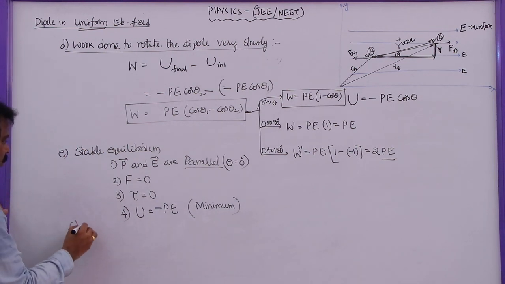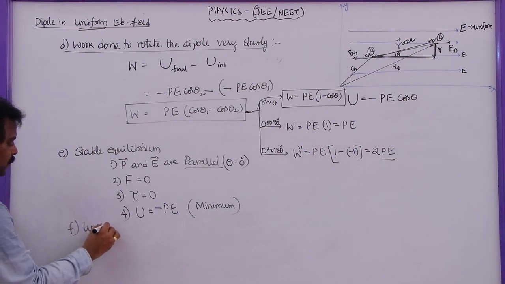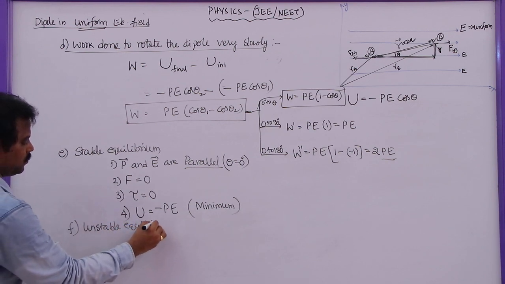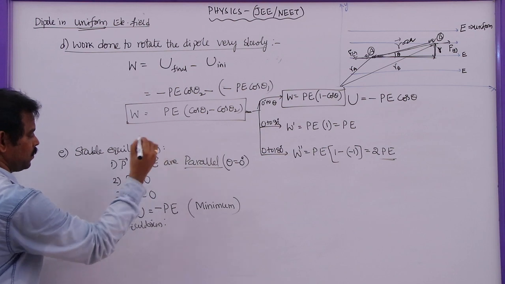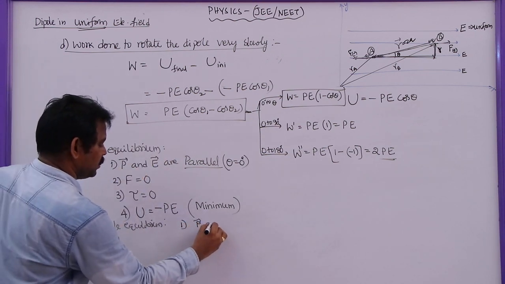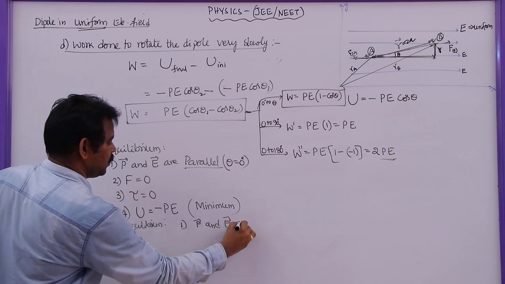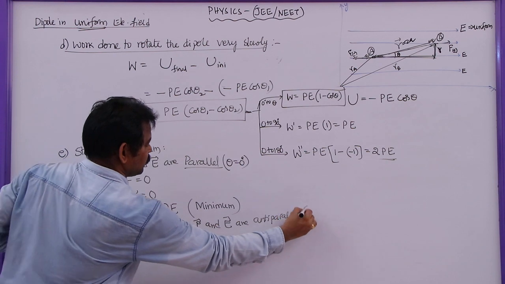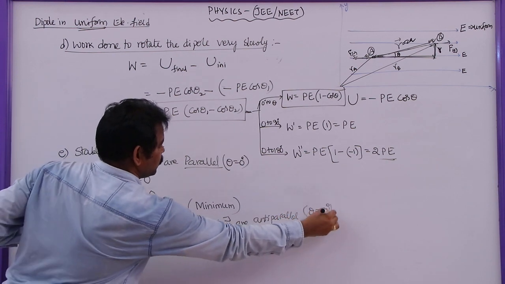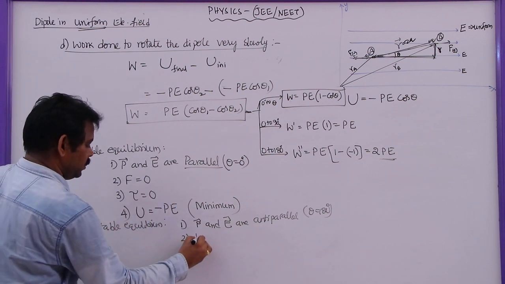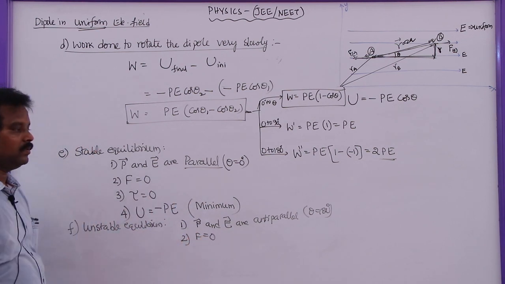But in unstable equilibrium, the first point is that P bar and E bar are anti-parallel, theta is equal to 180 degrees. The second point is the net force will be 0.